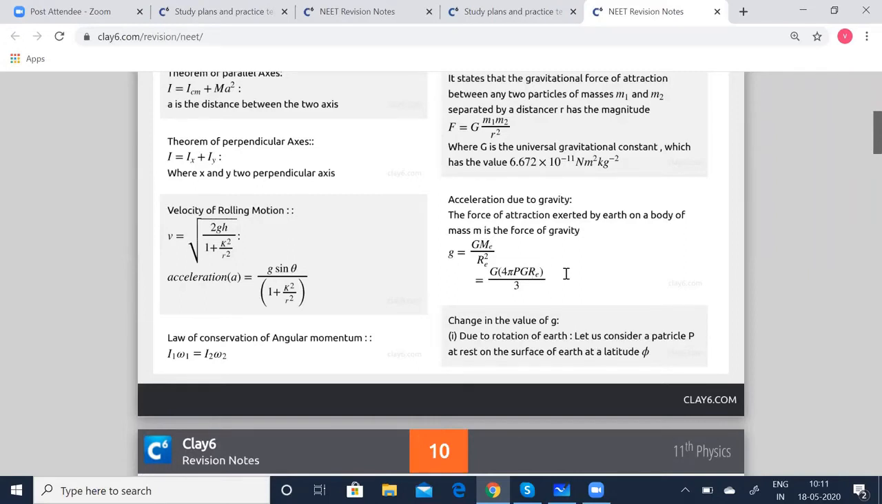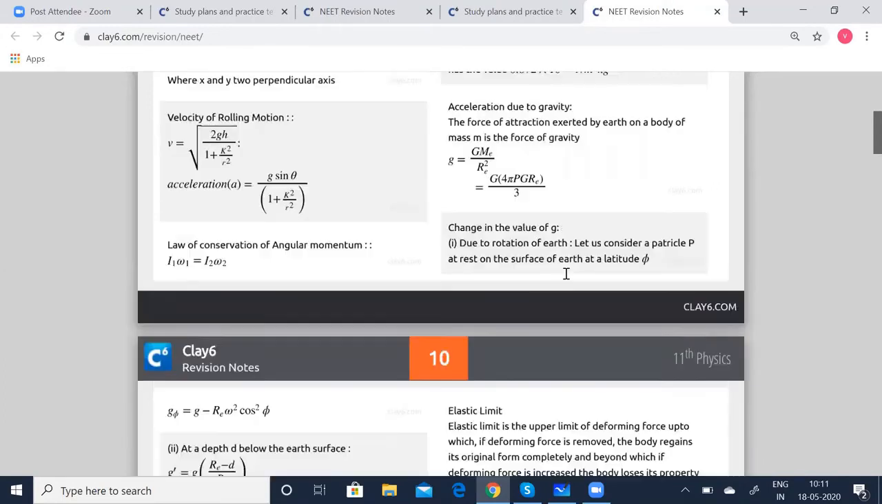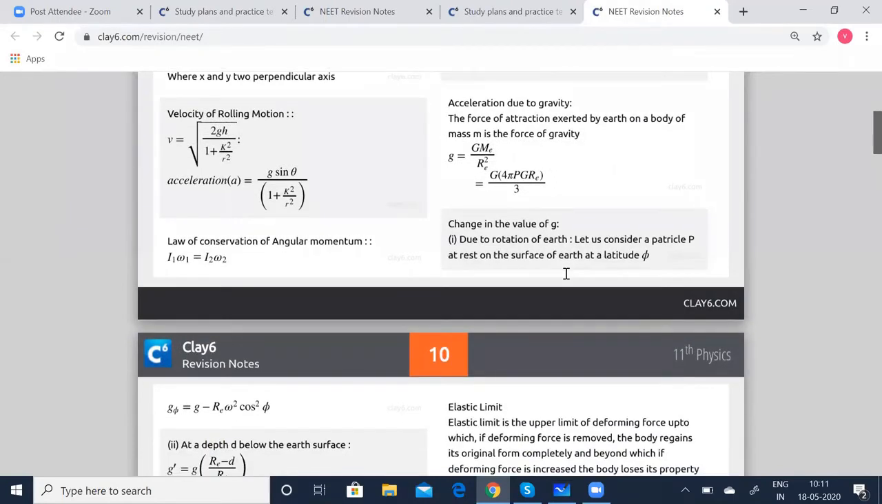Having known all the values, we have calculated and arrived at the answer as 9.8 near the equator. Of course, it varies at different places. So let us now see how this variation occurs. Variation of acceleration due to gravity can be due to the rotation of the Earth. Now let us consider a particle P at rest on the surface of the Earth at latitude phi.